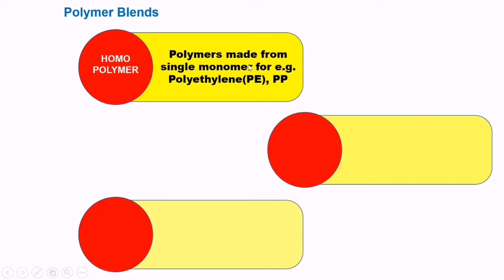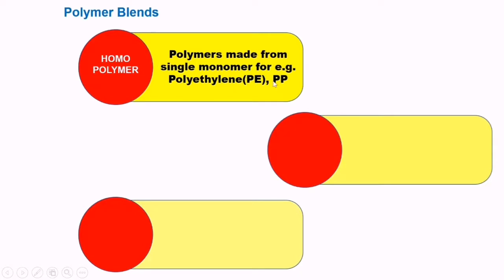For example, polyethylene and polypropylene. Polyethylene is prepared from ethylene monomer, while polypropylene is made from propylene monomer.